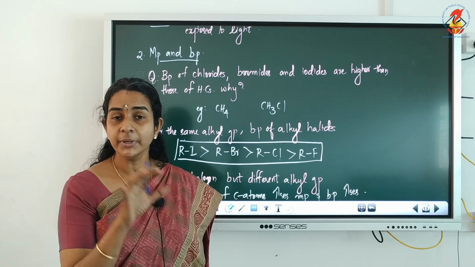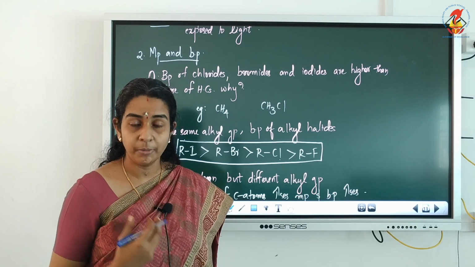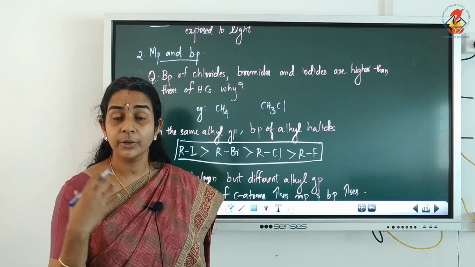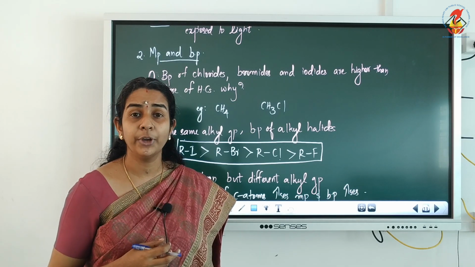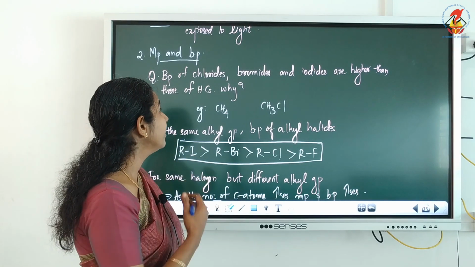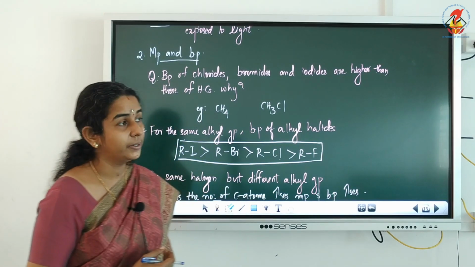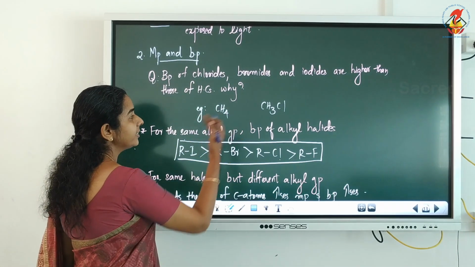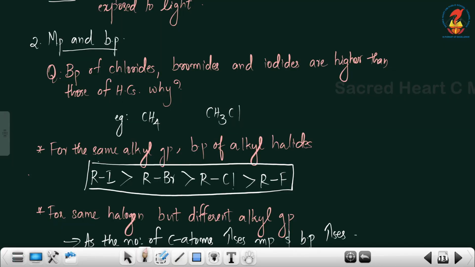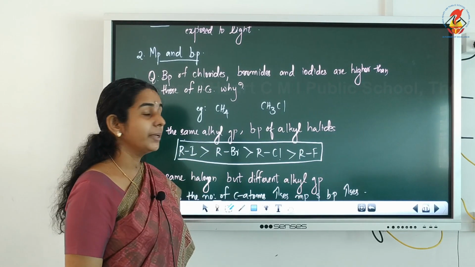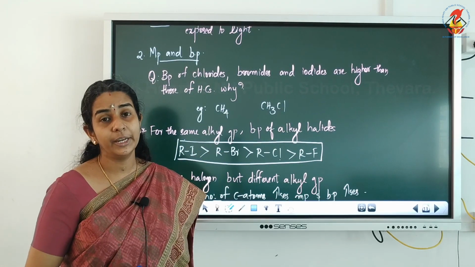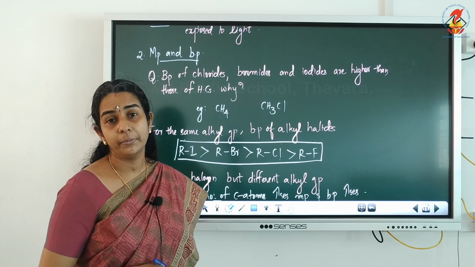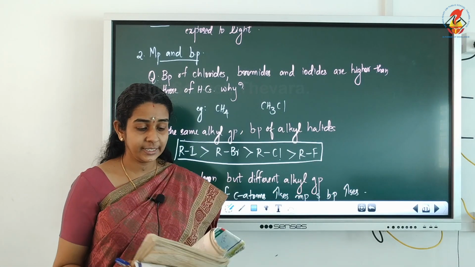So when halogen compounds are compared with hydrocarbons, they always have higher melting point and boiling point than the corresponding hydrocarbons. For example, CH4 and CH3Cl. CH4 is a hydrocarbon and CH3Cl is a halogen compound. And definitely CH3Cl will have higher melting point and boiling point than the hydrocarbon, that is CH4. The reason is,